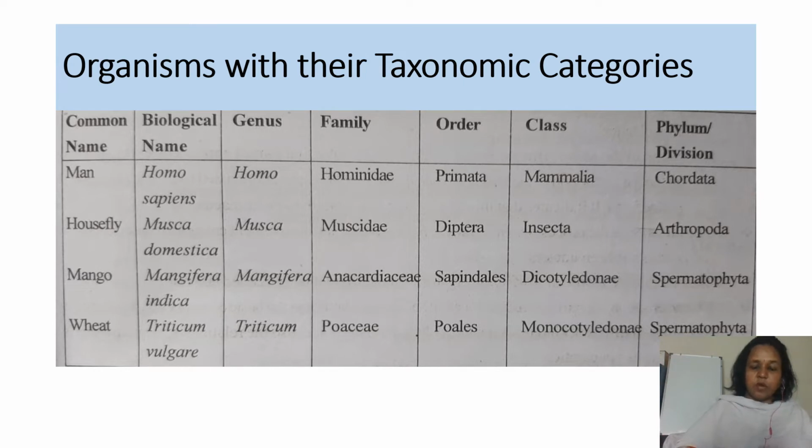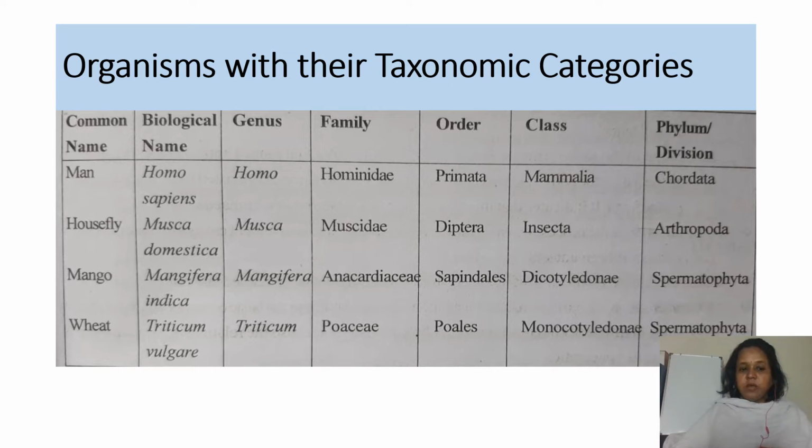Let us see a few organisms with their taxonomic categories. Man, Homo sapiens. Homo is the generic name, and sapiens is the species name. Homo is the genus, and Hominidae is the family. Primata is the order, Mammalia is the class, and Chordata is the division. Similarly, examples like housefly, mango, and wheat are given, and they are categorized like this.